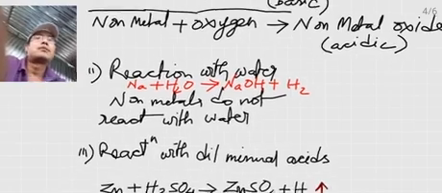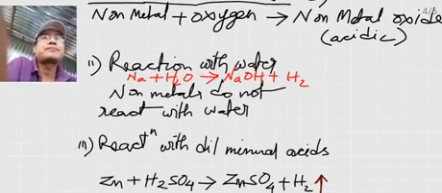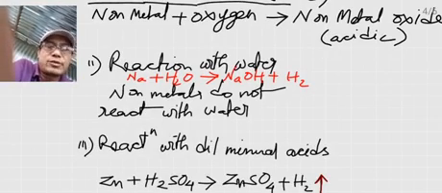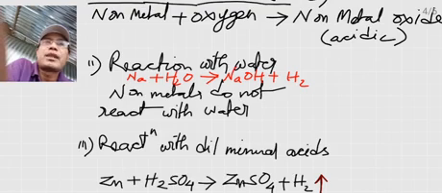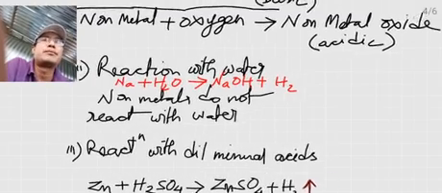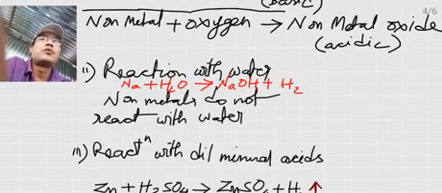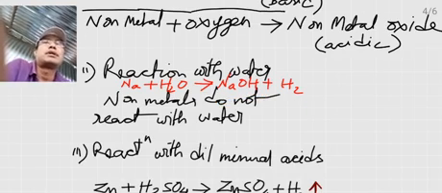And now let's come to another reaction, with water. Some metals react with water very vigorously, like sodium. Here, sodium metal reacts with water vigorously, producing sodium hydroxide and hydrogen gas.